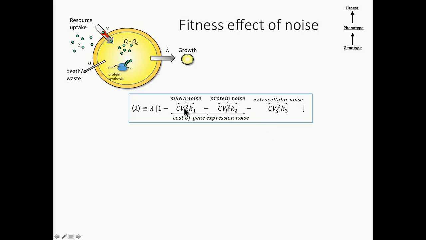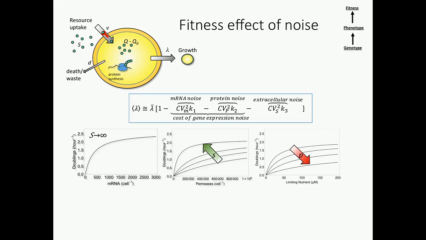And again, they're all proportional to the squared coefficient of variation. Okay, so we can understand this conceptually, graphically, by looking at the mapping of these different things onto the doubling time. These are all parameterized for E. coli. So mRNA, the permease concentration, and the limiting nutrient all have this hyperbolic mapping onto the growth rate. And so based off this nonlinear averaging, we should predict that all of these things should reduce fitness.